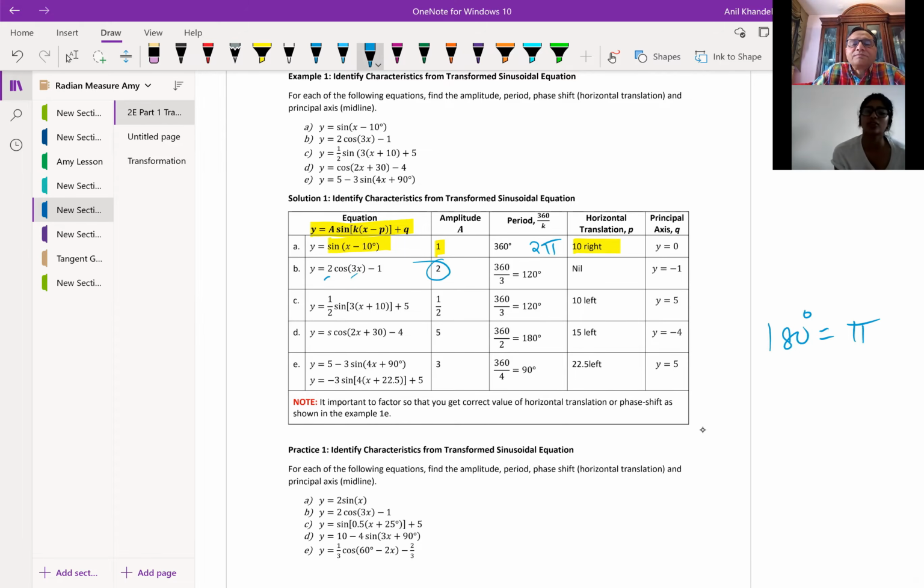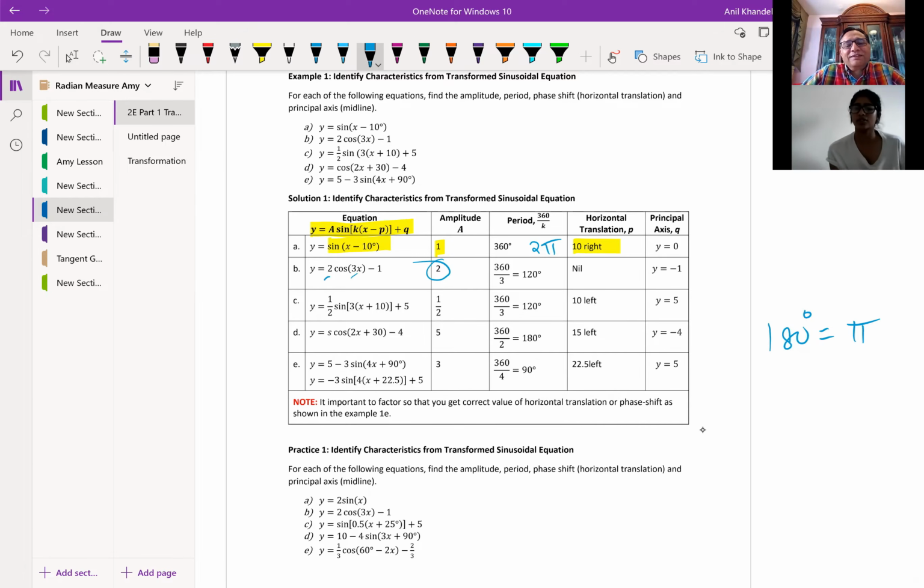So cos x normal time period is 360 degrees, but because we've got 3x, you do the horizontal stretches first. So you divide by 3, because you usually do 1/3, and that's it. So if you're working in degrees, the time period for cos of 3x is going to be 120 degrees. Otherwise, it will be 2 pi by 3, correct? So there are 3 waves within that 2 pi or 360.